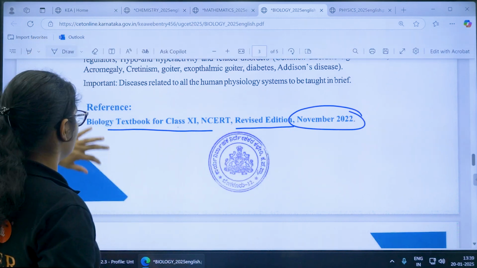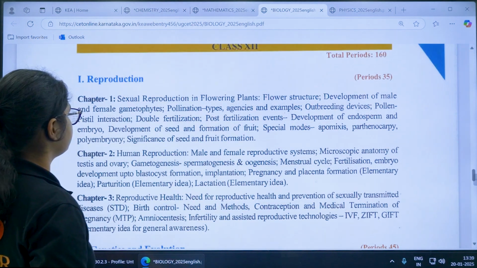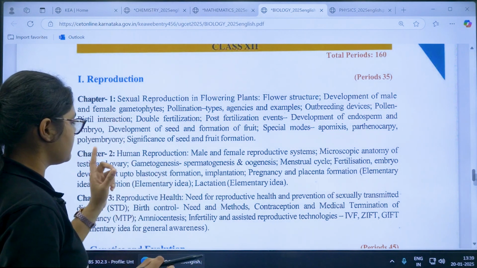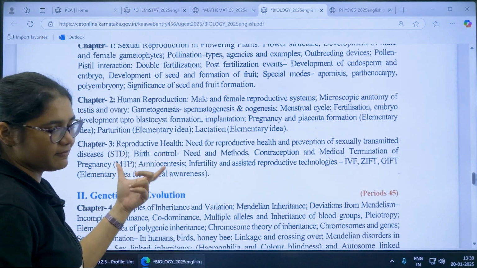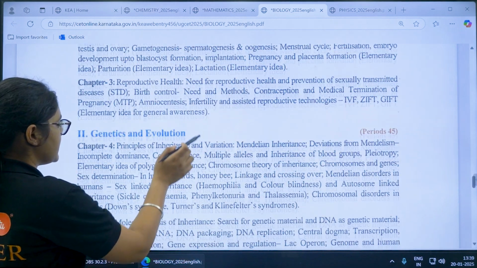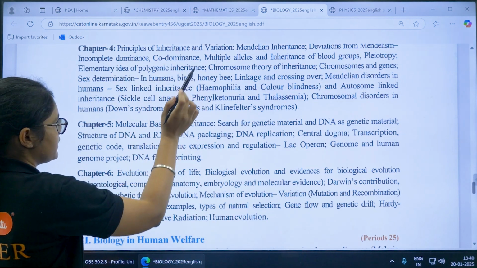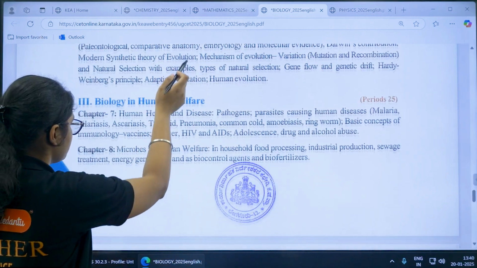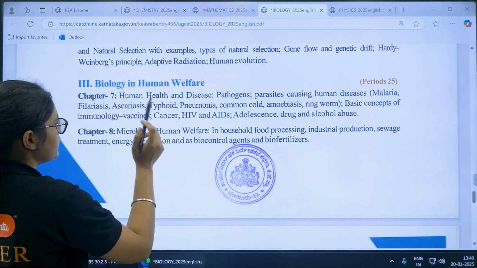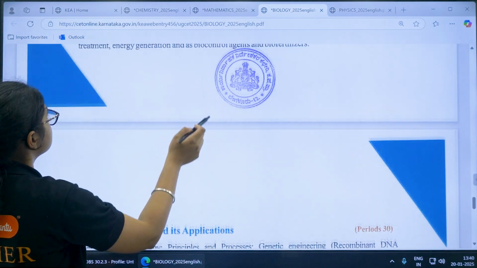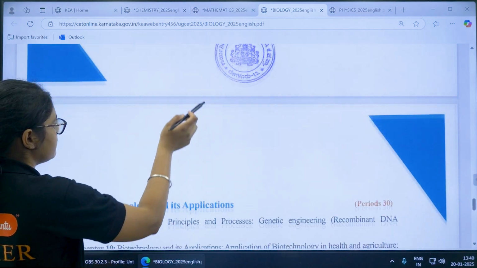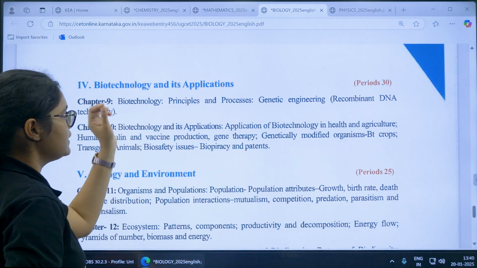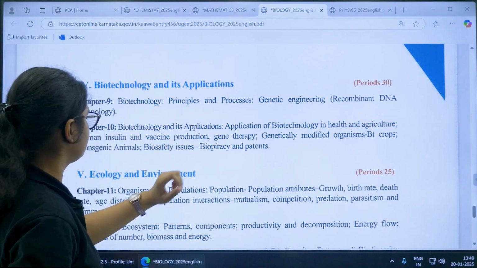Next, coming to PU2, you have first the reproduction unit, in which sexual reproduction in flowering plants, human reproduction, and reproductive health, these 3 chapters. Then in genetics and evolution, principles of inheritance and variation, molecular basis of inheritance. Then evolution. Next, biology in human welfare, human health and disease, chapter number 7. Then microbes in human welfare. Then biotechnology and its application, so chapter number 9, biotechnology principles and processes.